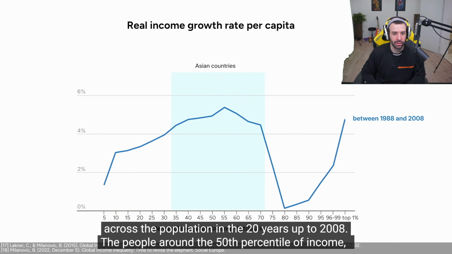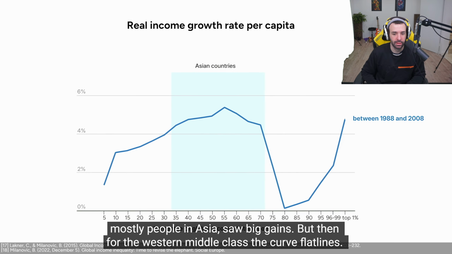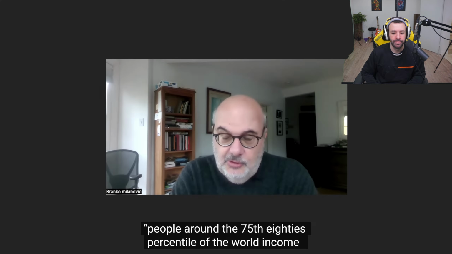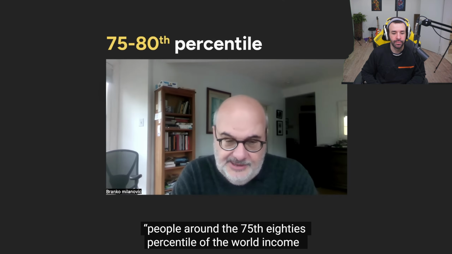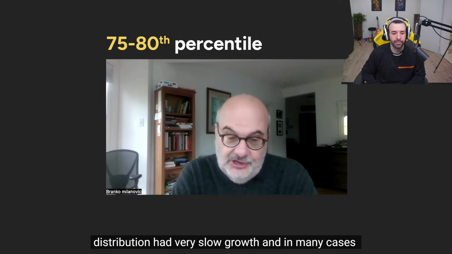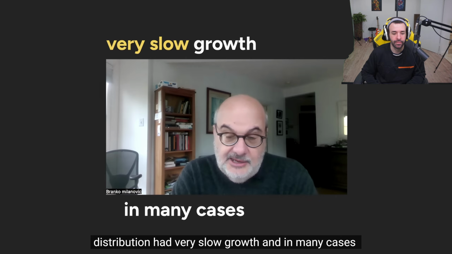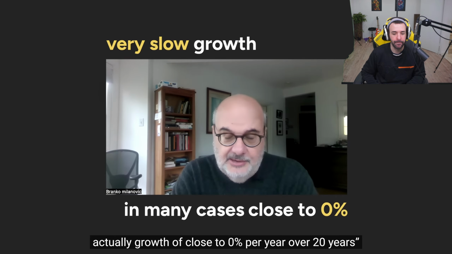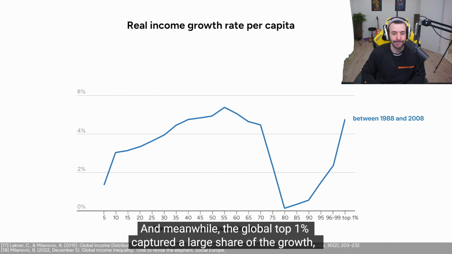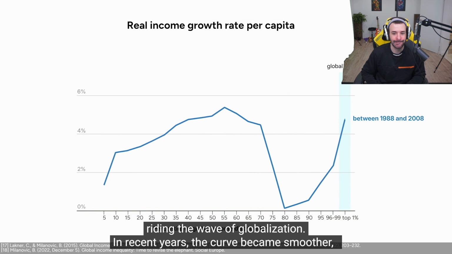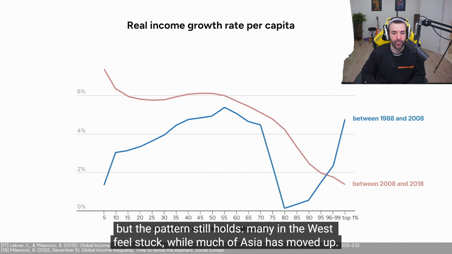The people around the 50th percentile of income, mostly people in Asia, saw big gains. But then for the Western middle class, the curve flatlines. People who are around the 75th, 80th percentile of the world income distribution, which means they are richer than the Chinese, had very slow growth, and in many cases actually growth of close to 0% per year over 20 years. And meanwhile, the global top 1% captured a large share of the growth, riding the wave of globalization. In recent years, the curve becomes smoother, but the pattern still holds. Many in the West feel stuck, while much of Asia has moved up.